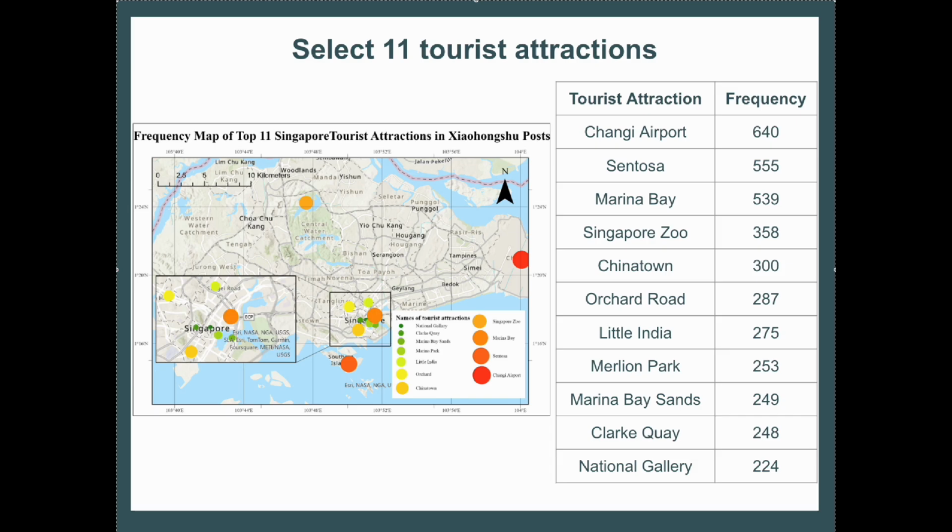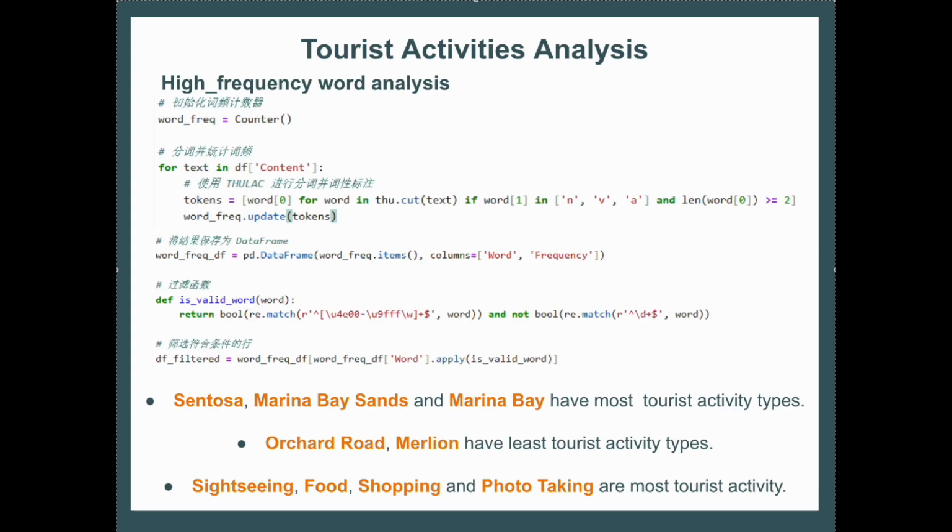Alright, now let us unveil the different types of activities that are most popular in Singapore and which tourist attraction offers the most tourist activities. In order to do that, we used Python for high-frequency word analysis, specifically using Thulac, a segmentation tool developed by Tsinghua University for Chinese word segmentation and part-of-speech tagging.